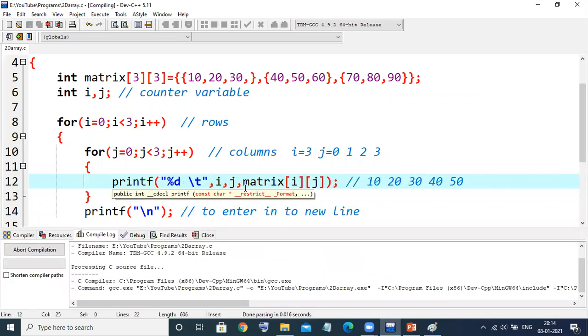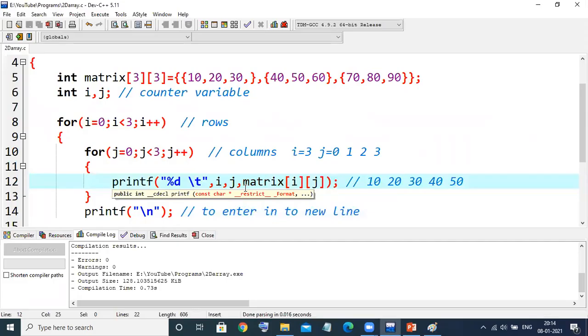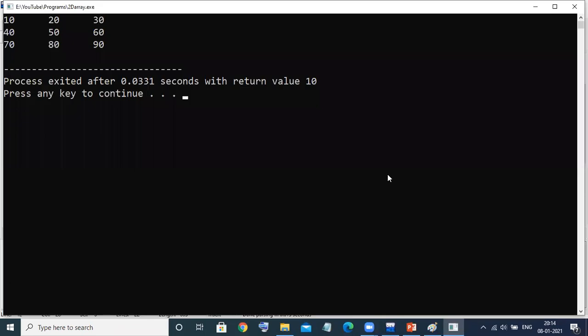Now see the output. You'll find only the values. Oh, sorry, I have not removed this I, J here. I need to remove this also because there is no formatting here. If I print this, it will print the values, let's say 10, 20, 30, 40, 50, 60, 70, 80, 90, exactly in your matrix format.